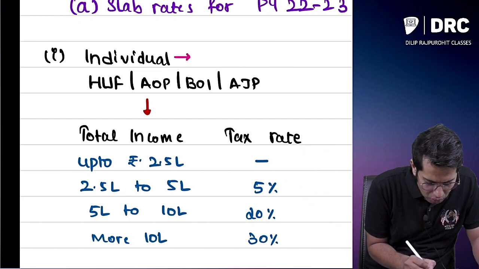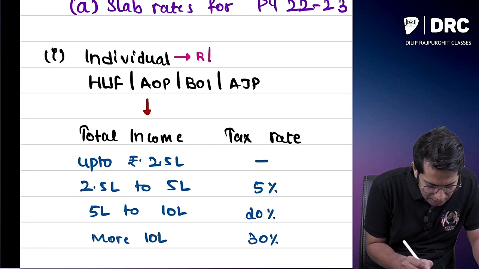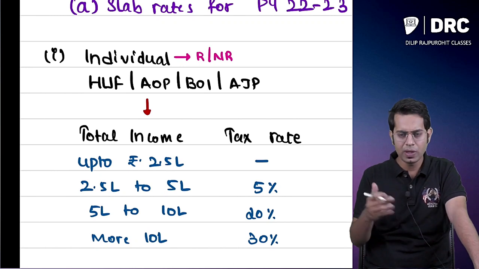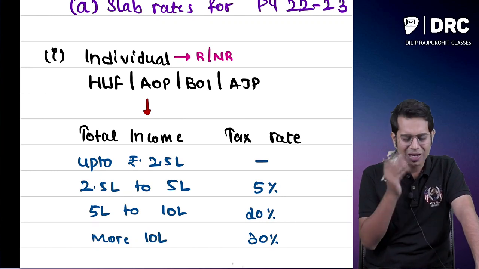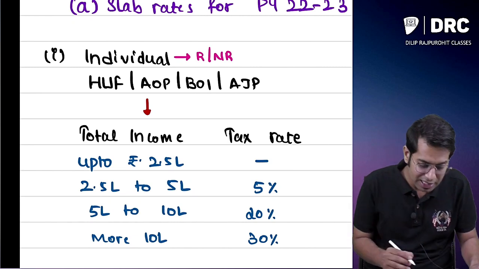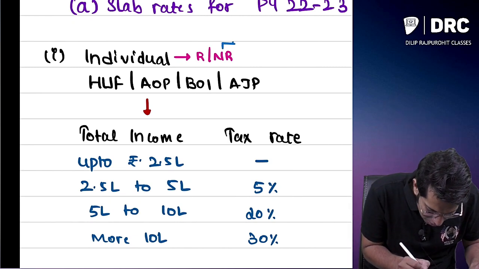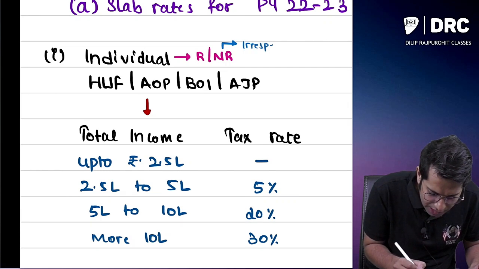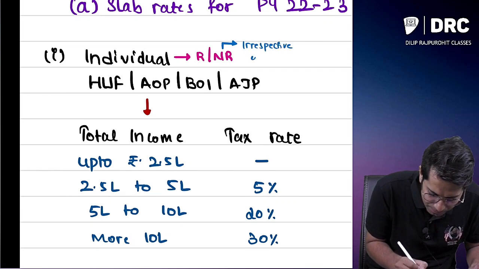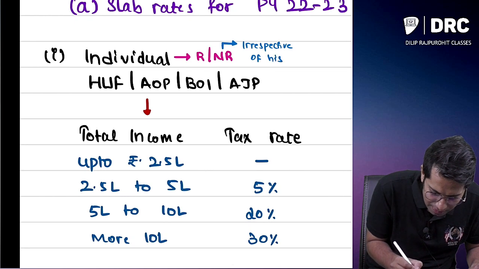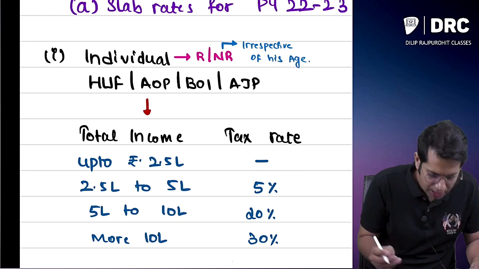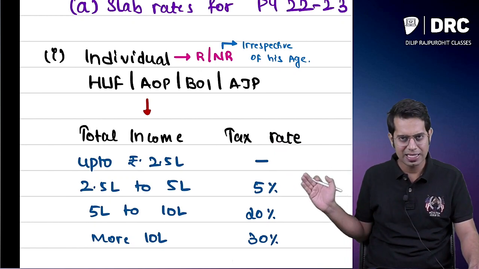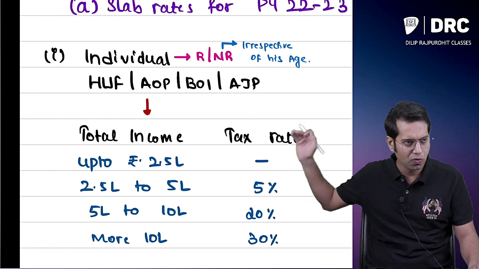This is applicable to a resident individual like you and me whose age is less than 60 years, and to a non-resident irrespective of his age. For a resident whose age is less than 60 years, that is up to 59, you will have to go for these slab rates.